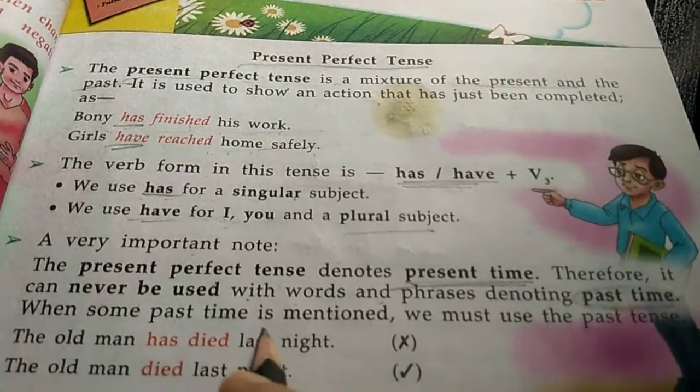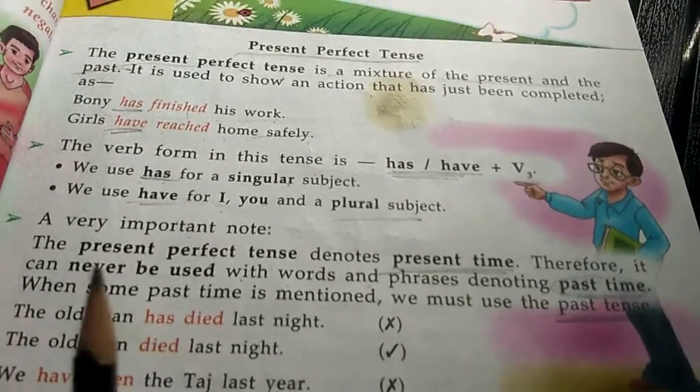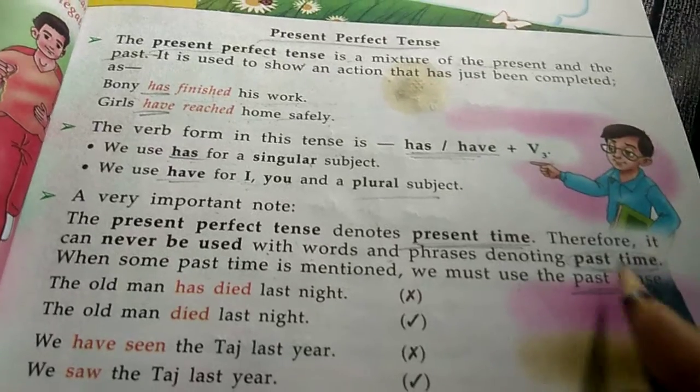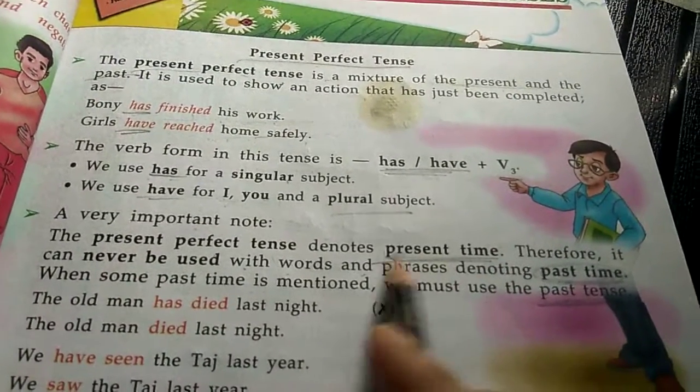When some past time is mentioned, we must use the past tense. So in past, we have to use the past tense, and in present, we have to use the present one.